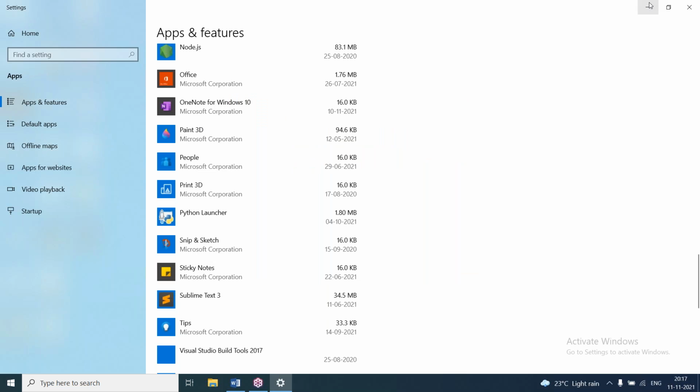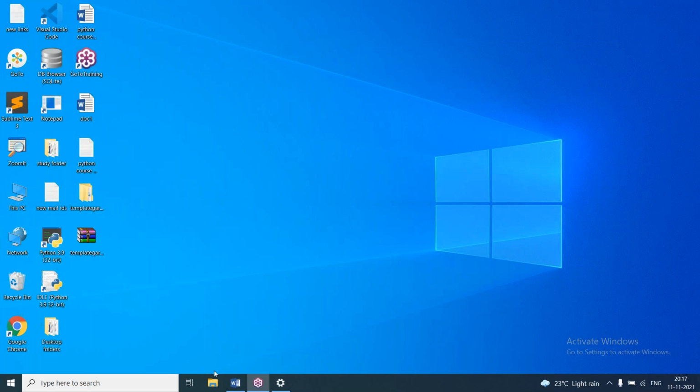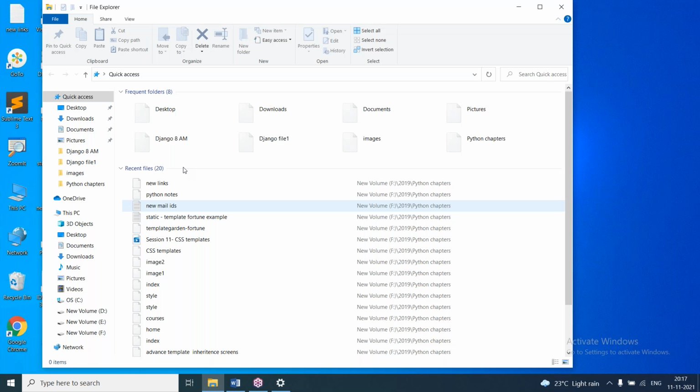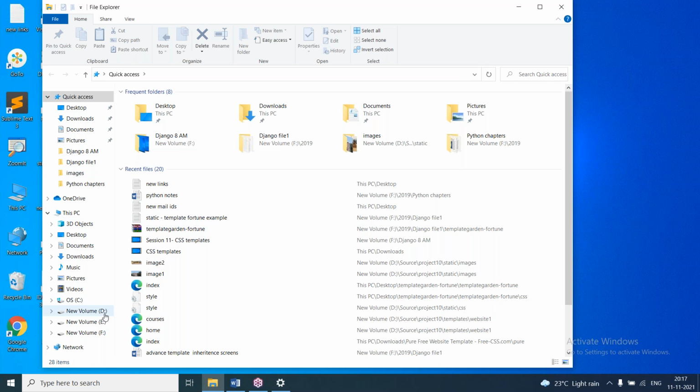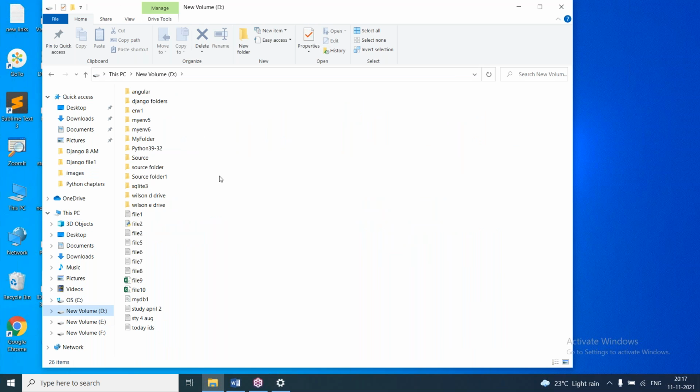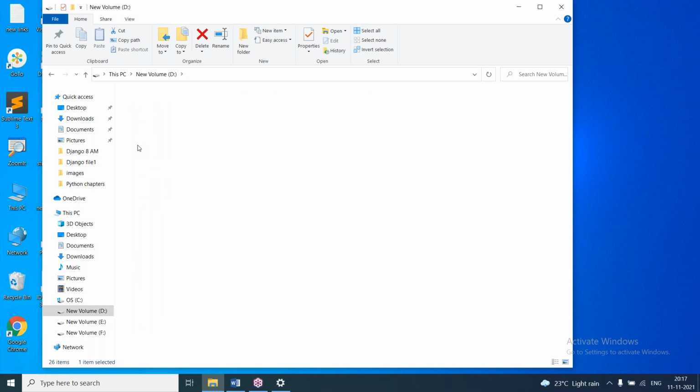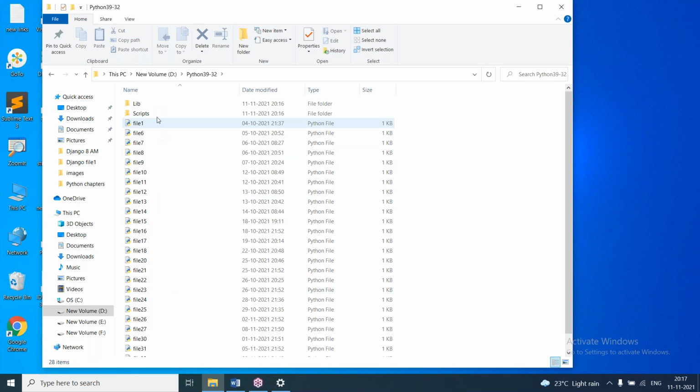Close. And here in D drive, that folder will be there with some files. All the files will be deleted, but one or two files will remain. This is the Python current working directory, or the Python software folder. Here you can see lib, scripts, all these.